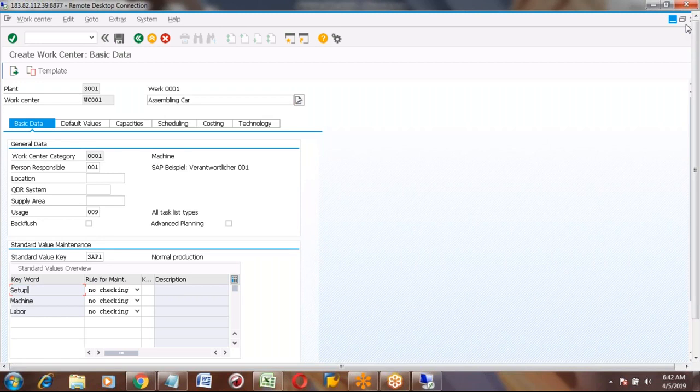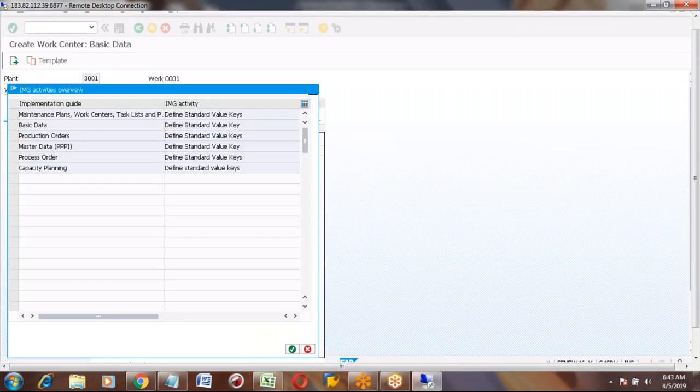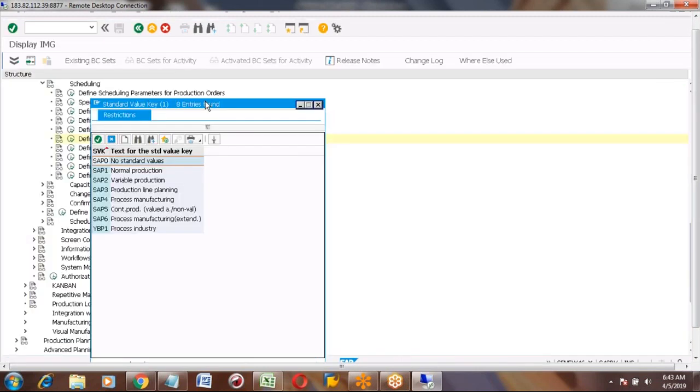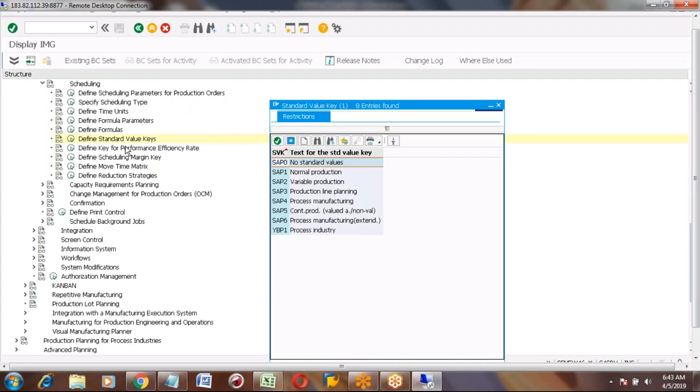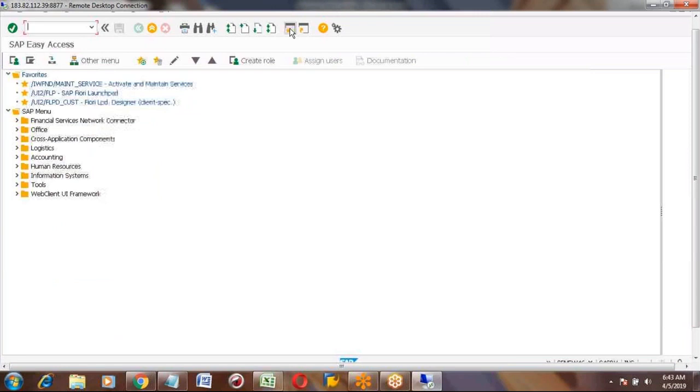It will open your configuration. Define standard value keys. Where does this screen come from? I did not see it earlier. Yeah, the screen came late. Did you go into configuration or SPRO? I am now showing you in configuration, SPRO. You can go to the configuration also. This is SPRO.